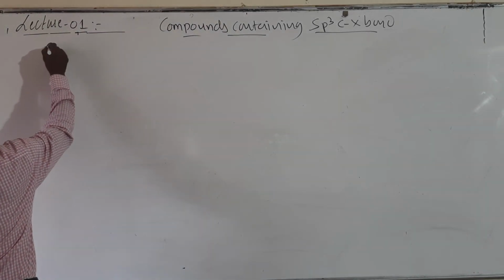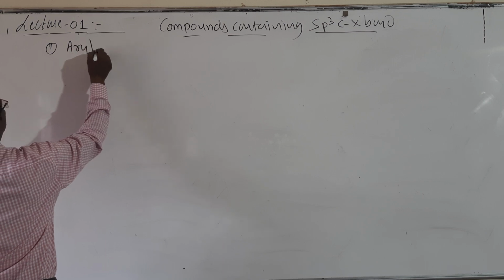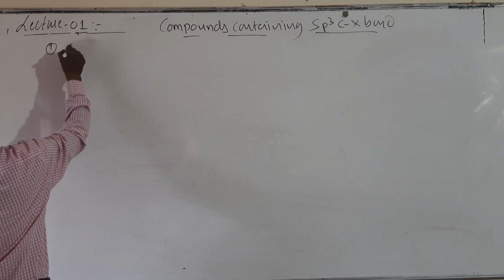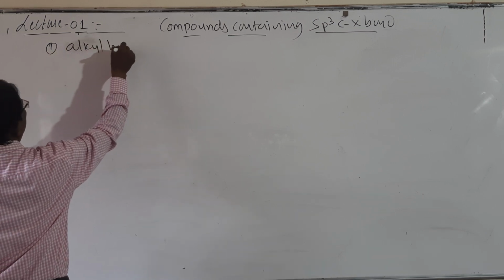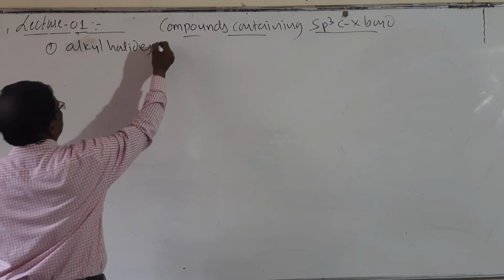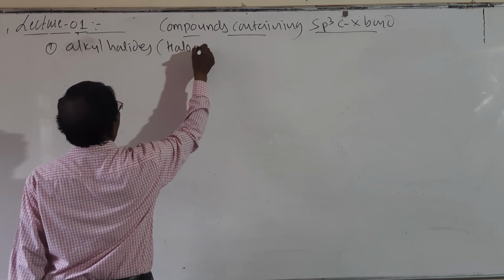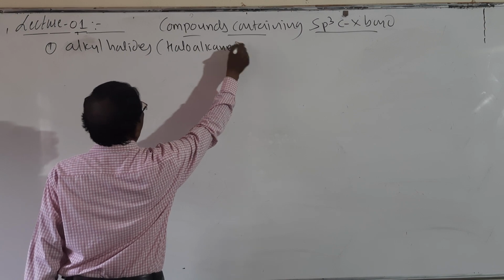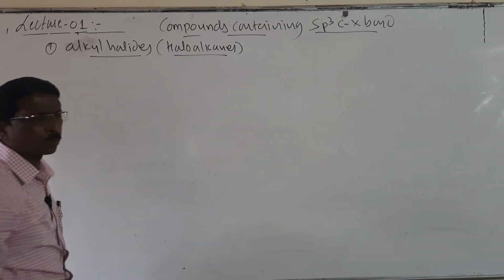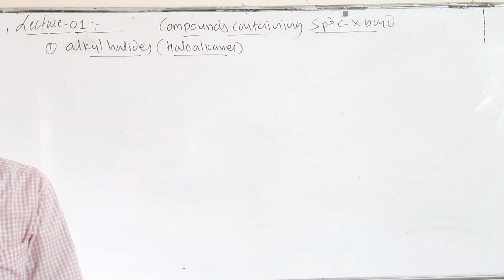Number one, alkyl halides, which are also called haloalkanes. Look here students, alkyl halides are haloalkanes.